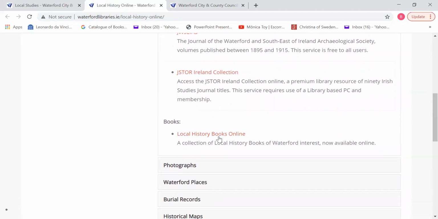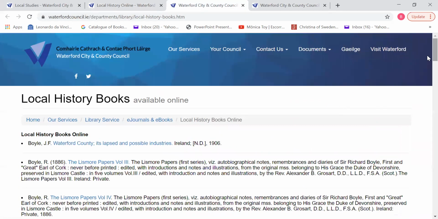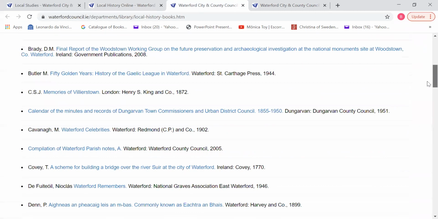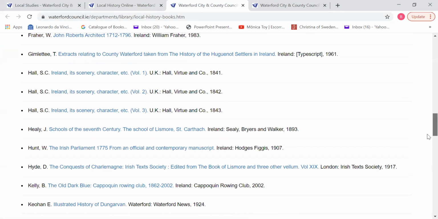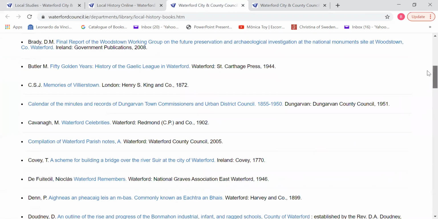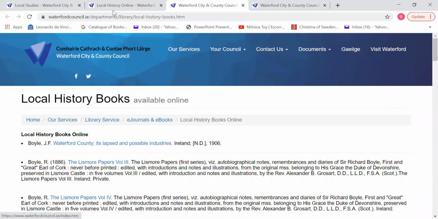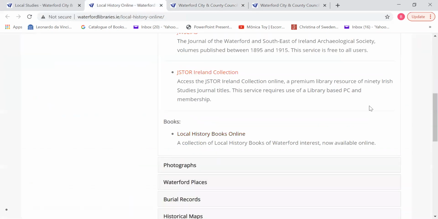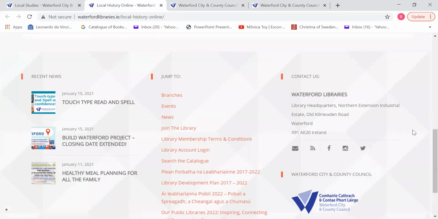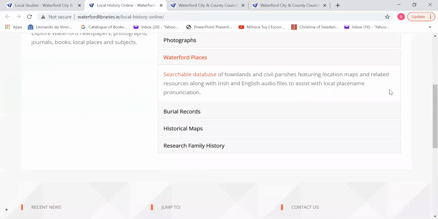We also have quite a number of local history books online. So just to let you have a look at some of what's there, it is relatively extensive. So all of these are downloadable into PDFs and fully searchable. We also have some photographs. Waterford Places is a project that was carried out through the council.